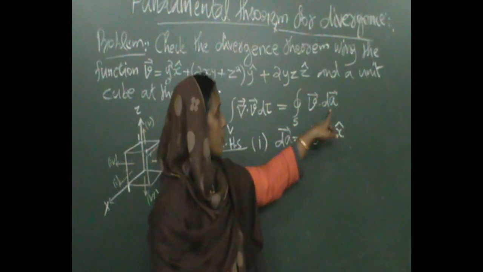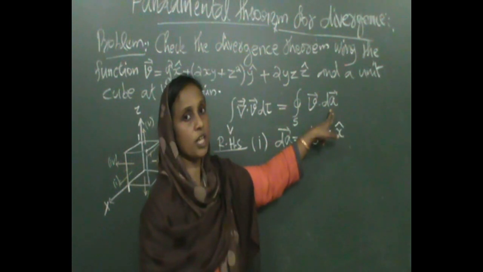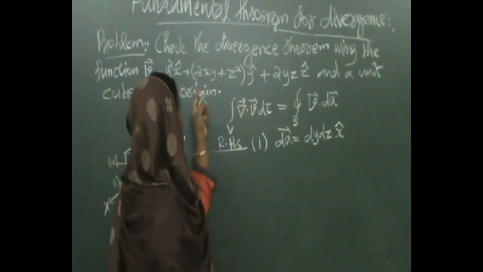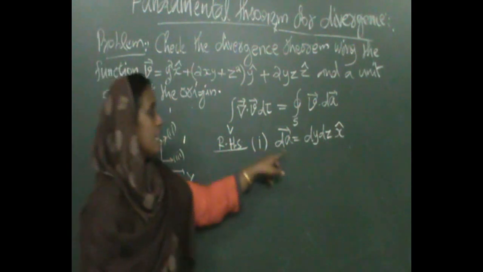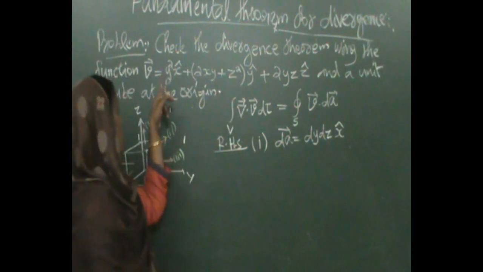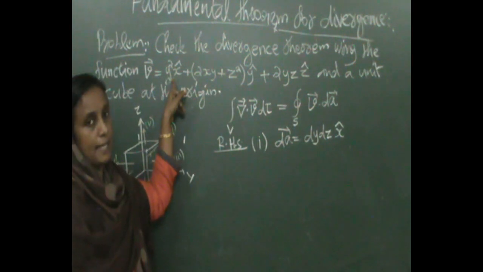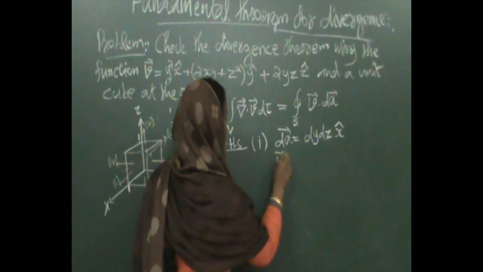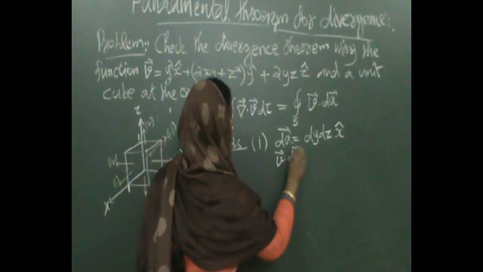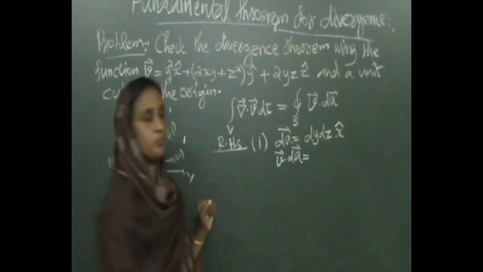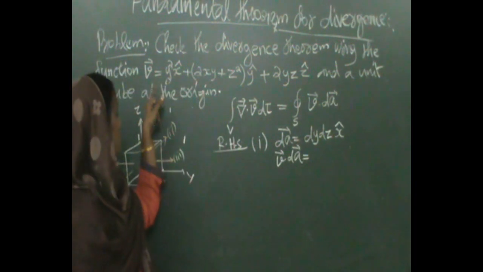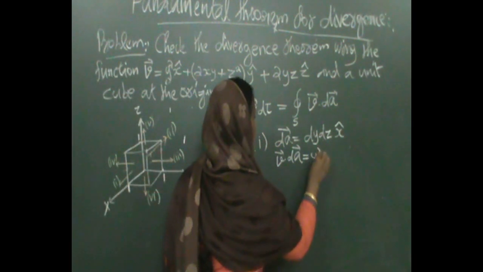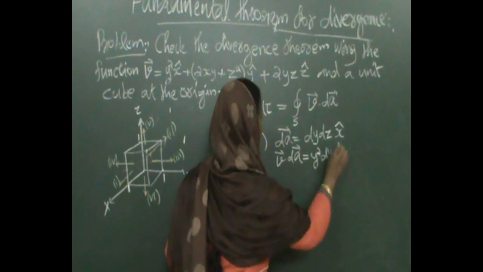Now you can find this v dot dA. What is v dot dA? dA is along x cap, so you take this with the x cap component of V. So v dot dA equals y square dy dz.